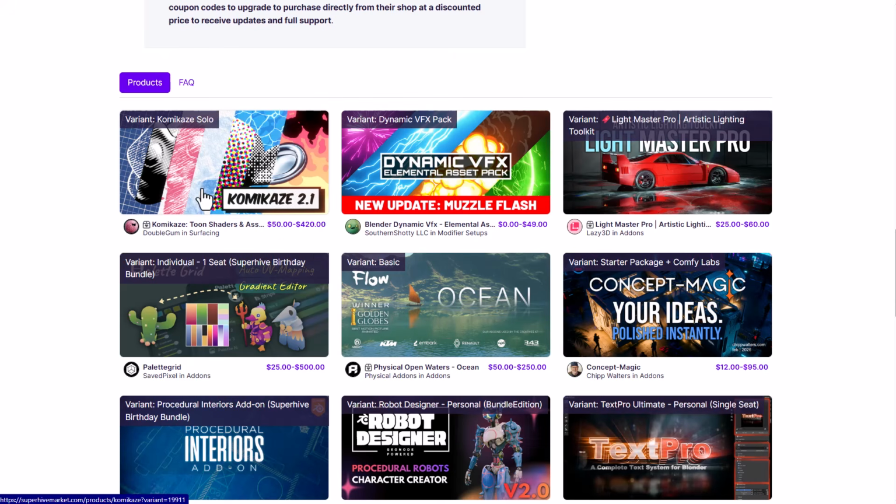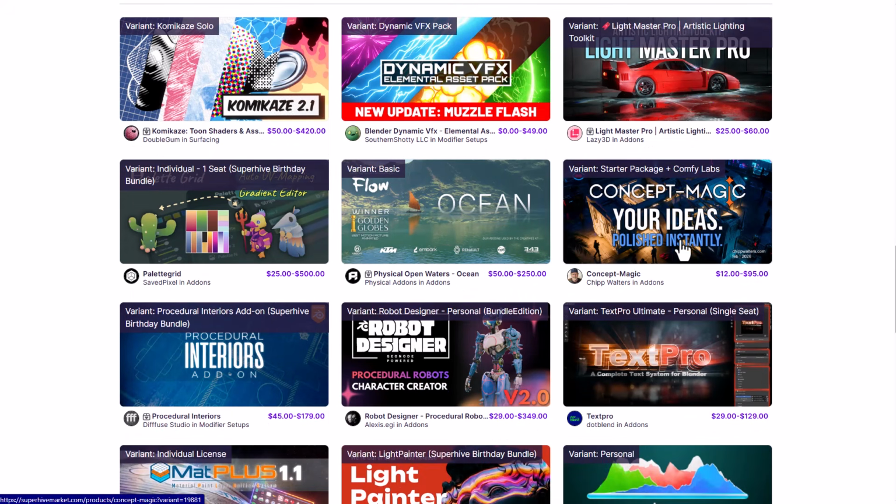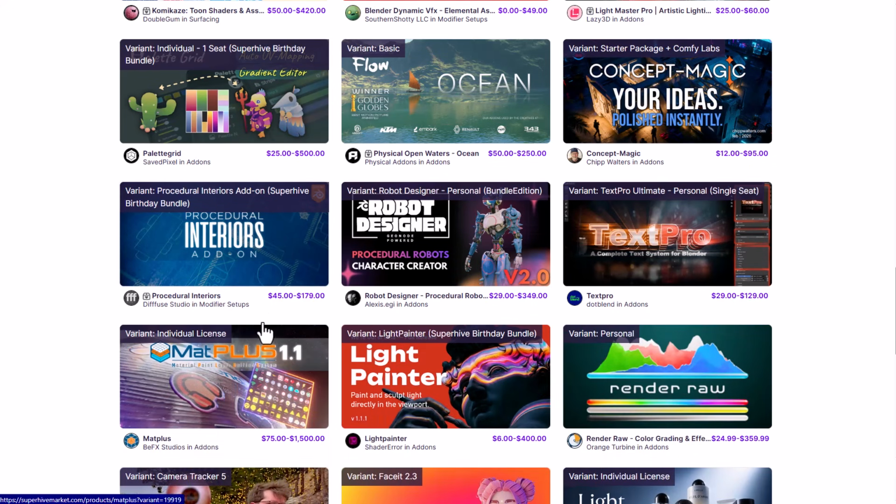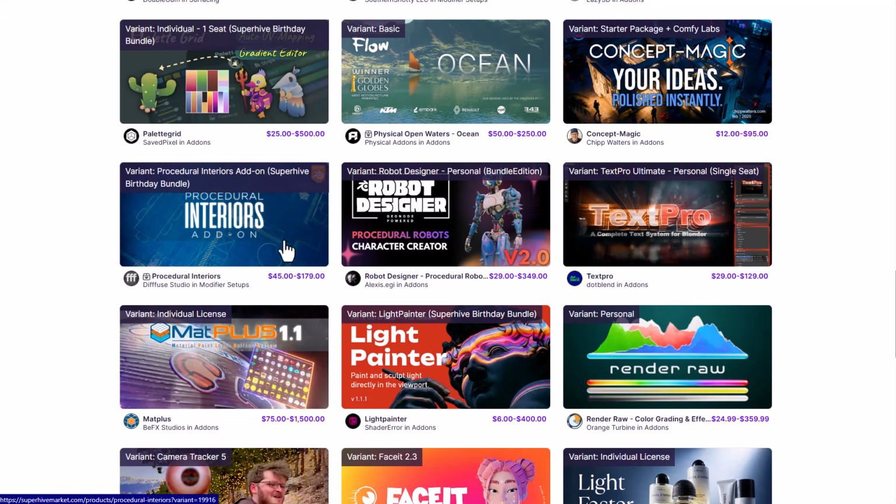And the add-ons include Kamikaze, Dynamic VFX, Lightmaster Pro, Palette Grid, which is really good. Then we've got the physical open waters for water simulation. We've also got the Concept Magic, which is really good for those who like to conceptualize their ideas. Procedural interiors are for those who are thinking about building quick interiors. Robot Designer is really cool if you're thinking about building cool robots.